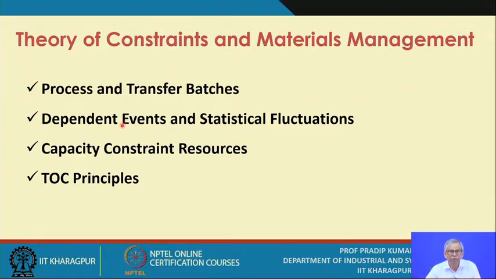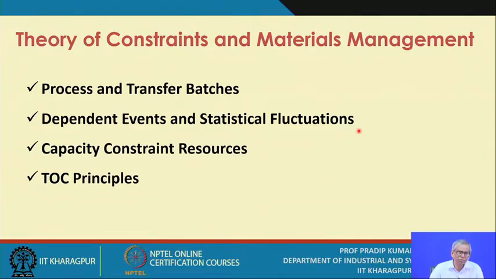So day-to-day monitoring, hour-to-hour monitoring is the alternative. The dependent events should be considered specifically, as well as the statistical fluctuations. That means the demand is changing and there is a lot of variability in the demand. So you want to make a robust control system, and that is your goal through the TOC. So how to take care of the statistical fluctuations.